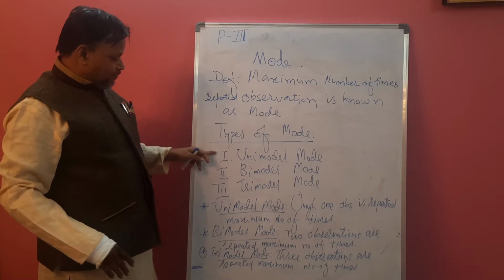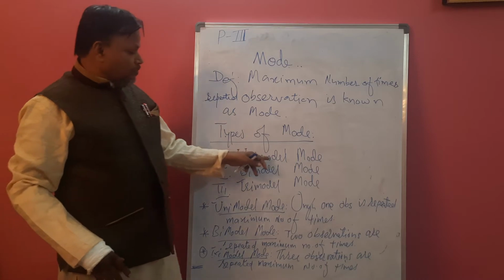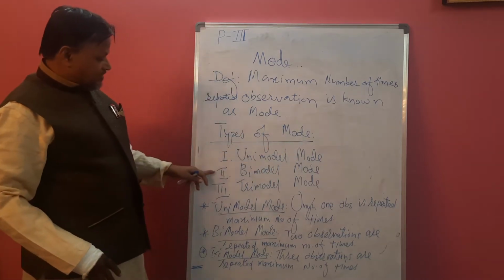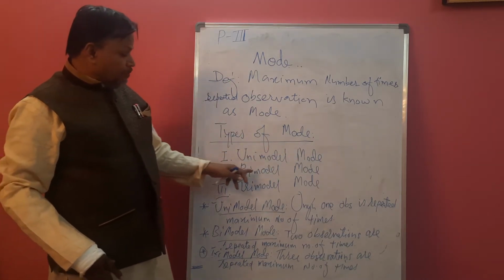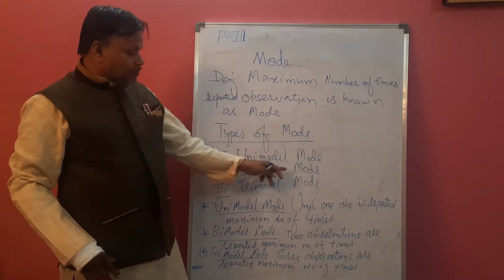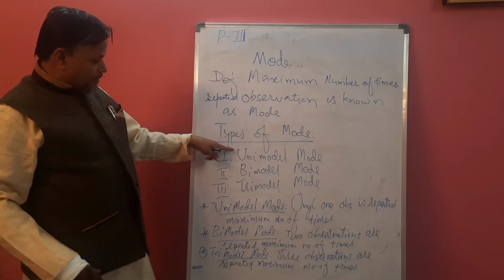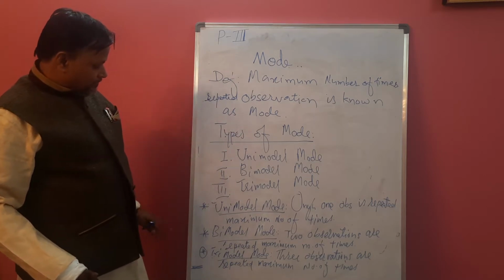There are three types. One is called unimodal mode, second one bimodal mode, third one trimodal mode. Now what do you mean by unimodal mode?